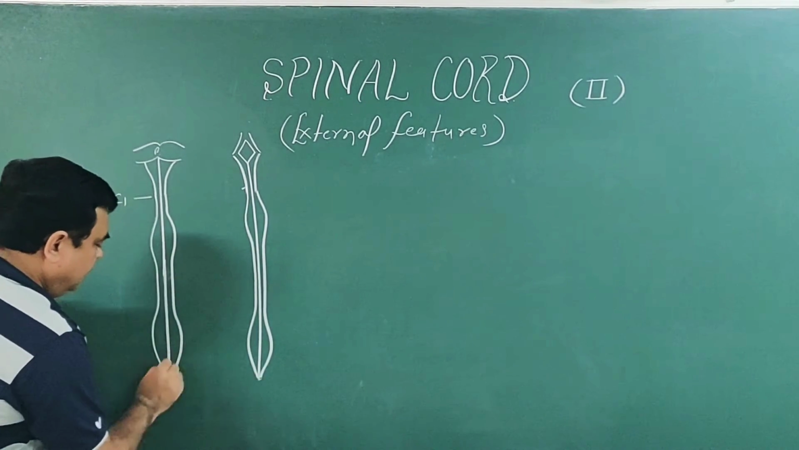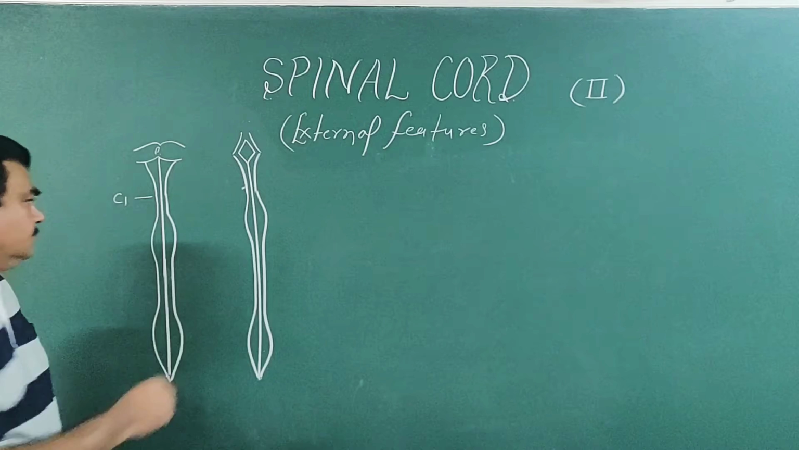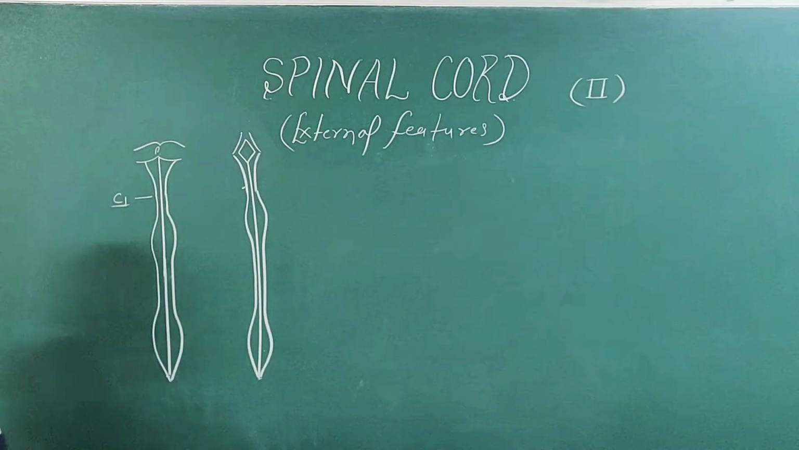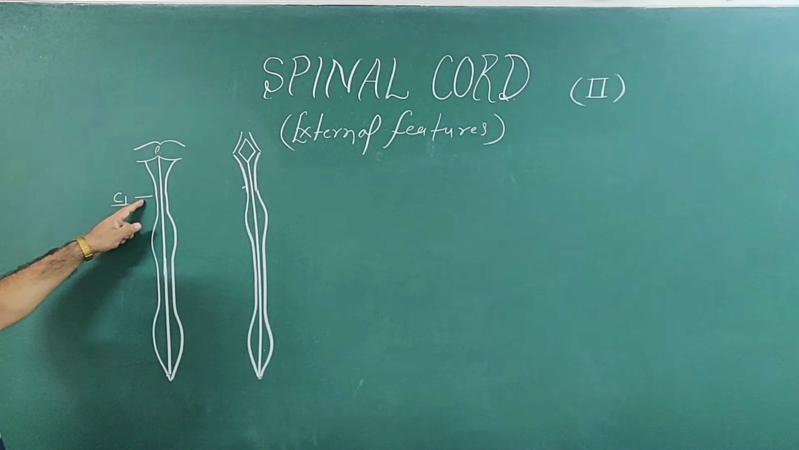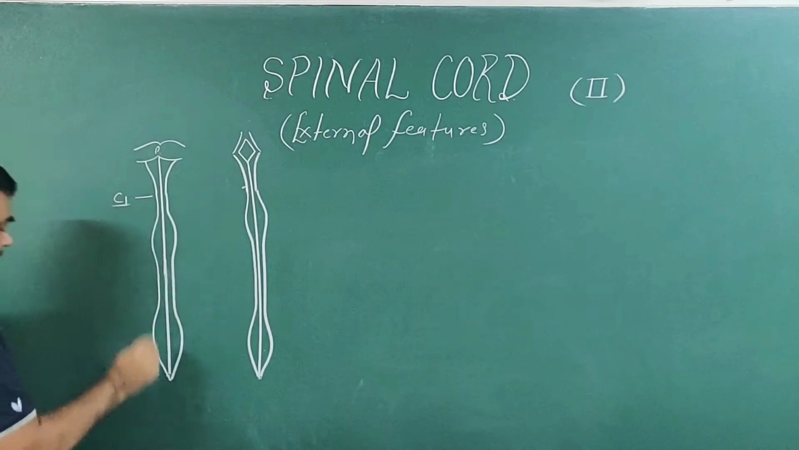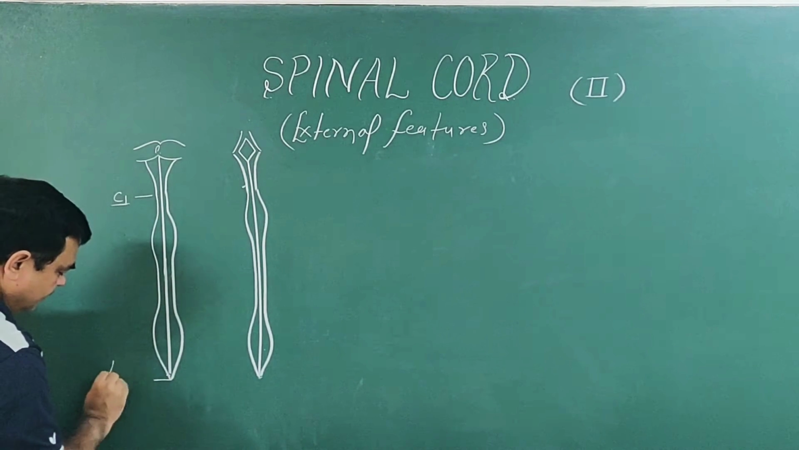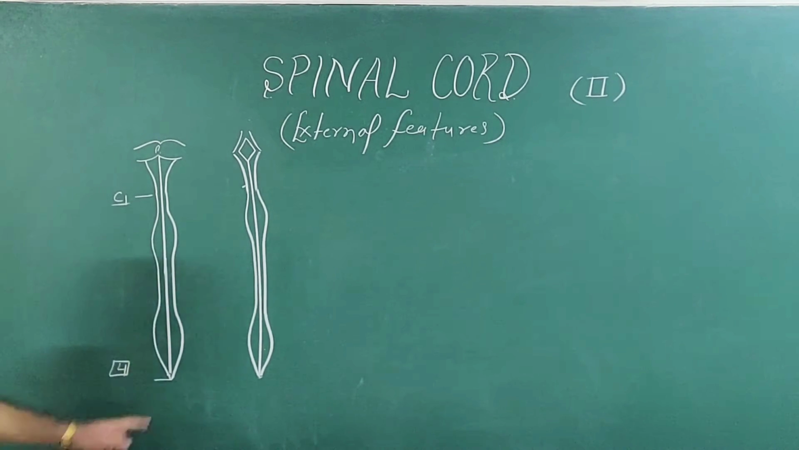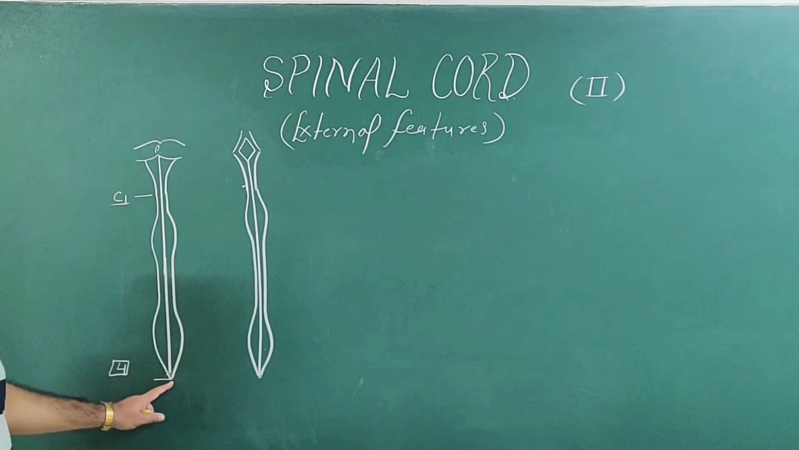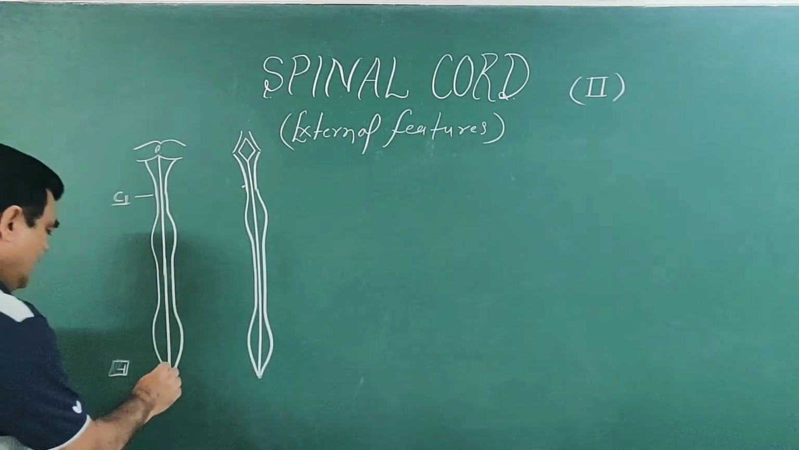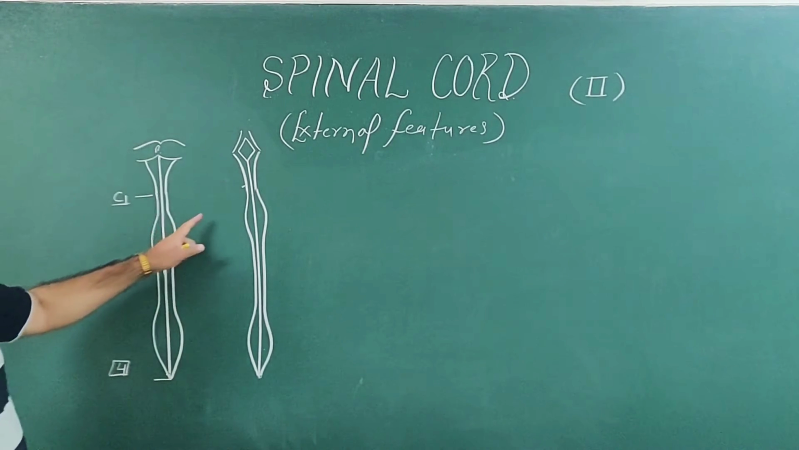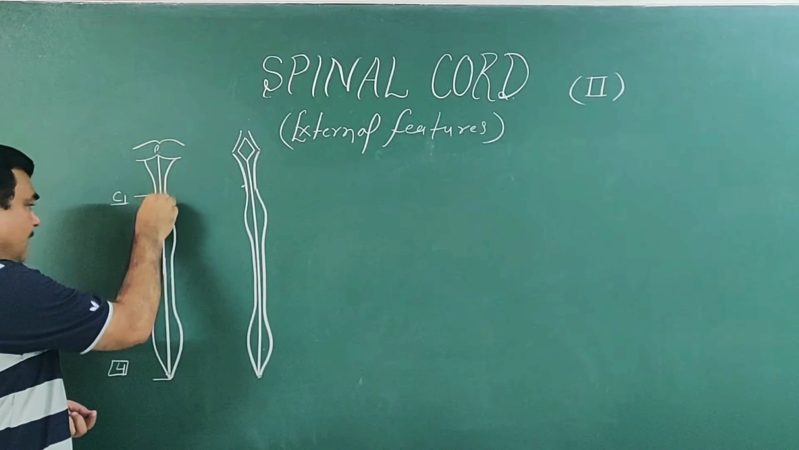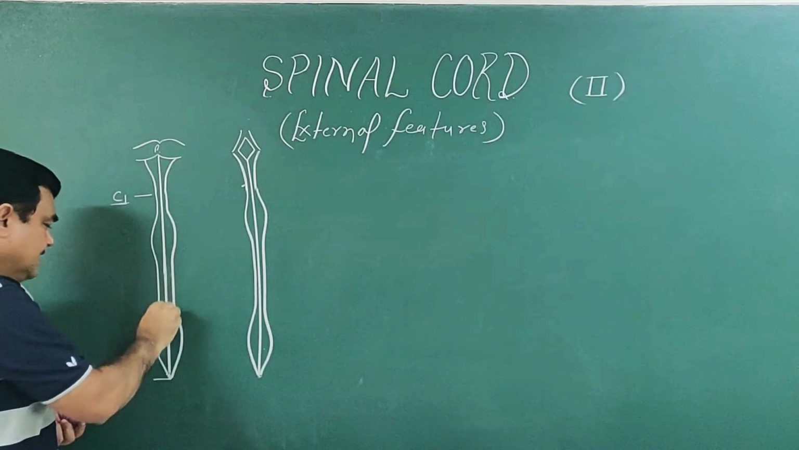So this is the anterior view, this is the posterior view. The spinal cord extends from the upper border of the posterior arch of C1 to the lower border of the L1 vertebra. And this terminal part is known as the conus medullaris. And here you can see, in the midline, this is the anterior median sulcus.